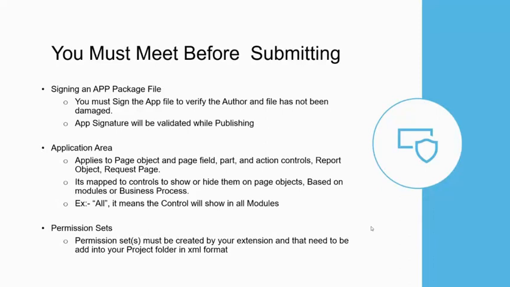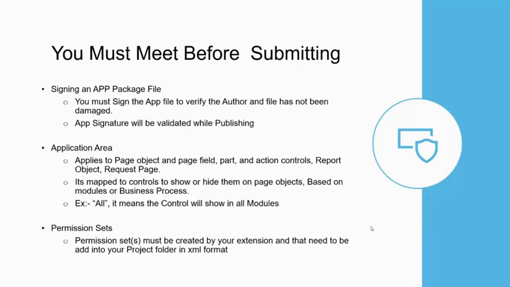Coming to application area, it's not a mandatory thing, but whenever you're migrating any ISV module, like the ISV module we have called NavBuild, we used multiple modules there: estimation, jobs, material management, resource management. Whenever we create a profile for the user, the user would unnecessarily get all those fields in their pages.